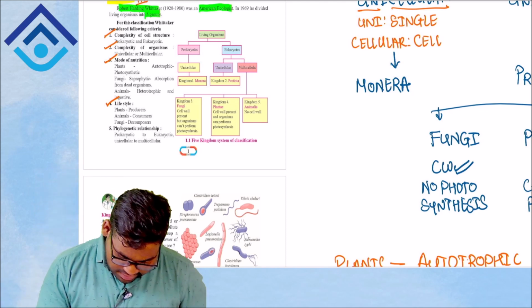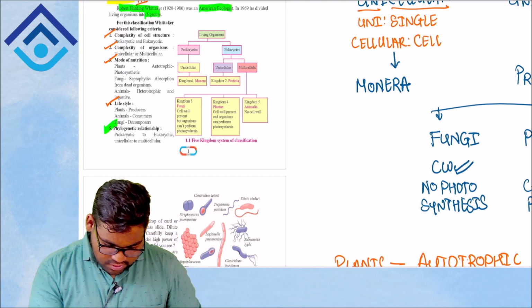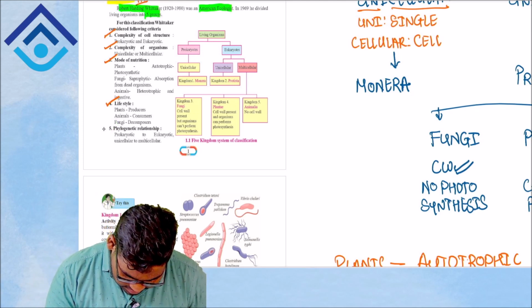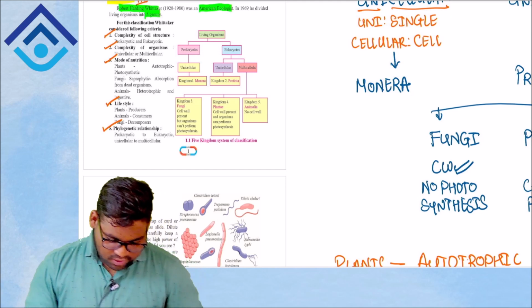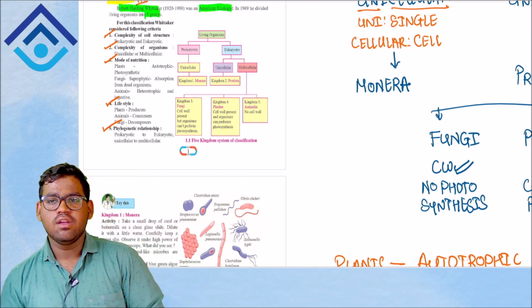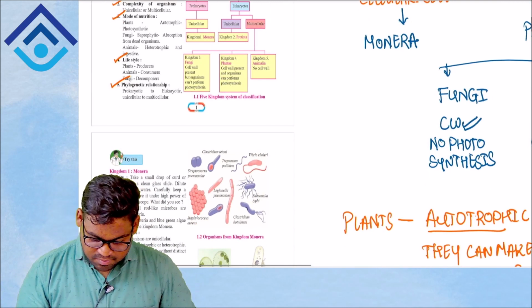Okay, the last criteria is the phylogenetic relationship. So what do you understand by it? It says nothing but your prokaryotic to eukaryotic and unicellular to multicellular. So the relationship between these is your phylogenetic relationship.